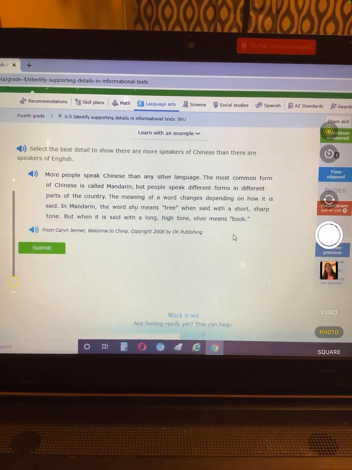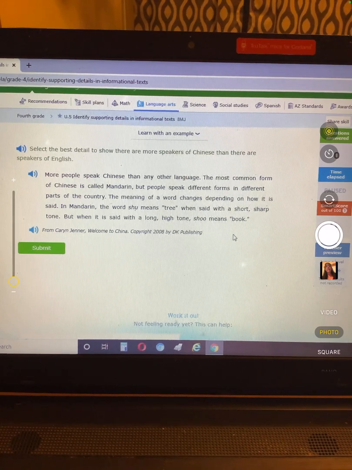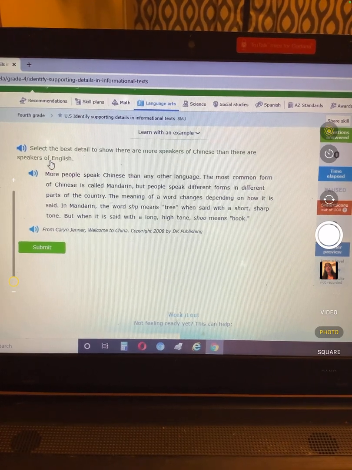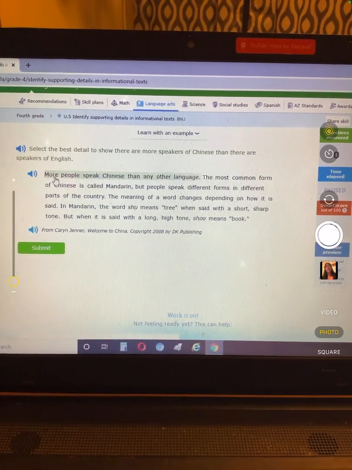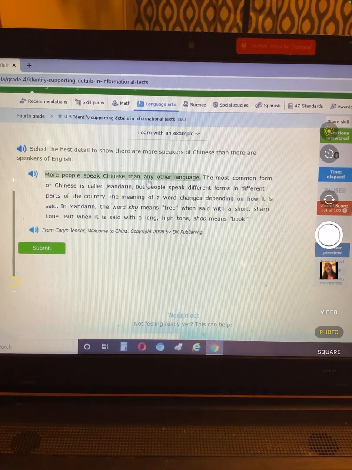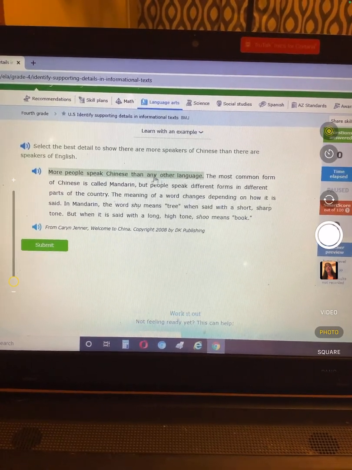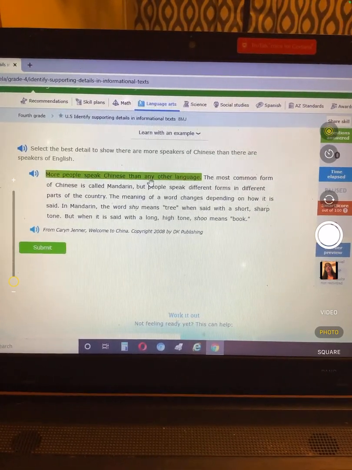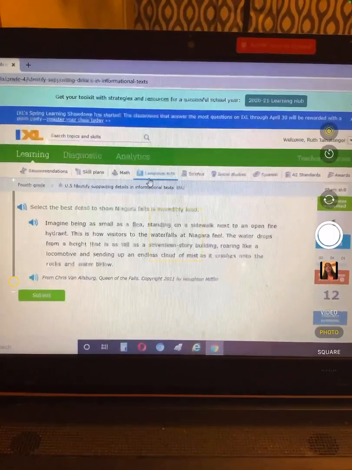In Mandarin, the word shu means tree when it is said with a short, sharp tone. When it is said with a long, high tone, shu means book. Okay, which sentence tells us there are more speakers of Chinese than speakers of English? Well, more people speak Chinese than any other language. That would tell me that they're speaking more Chinese than English.